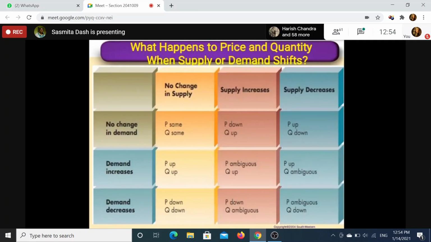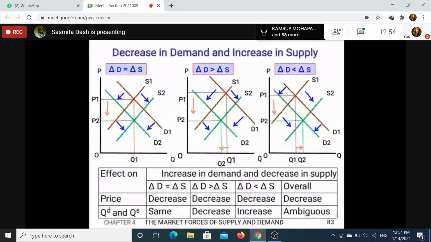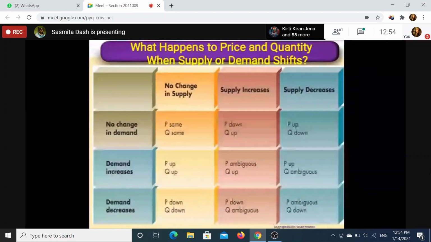Write this table in your copy. You will draw these diagrams for practice, all these diagrams, one for each case. This one, another diagram, this one, another diagram. What we are finding here is the case of no change in supply and no change in demand. Both price and quantity will remain the same.